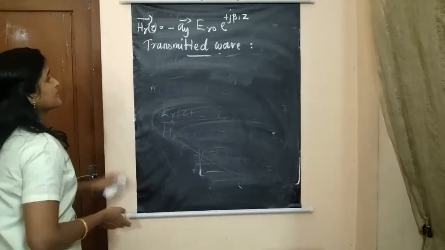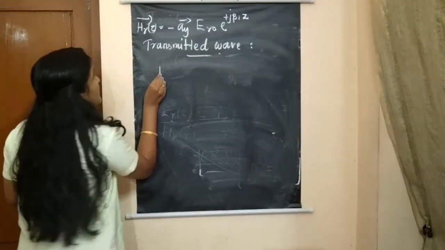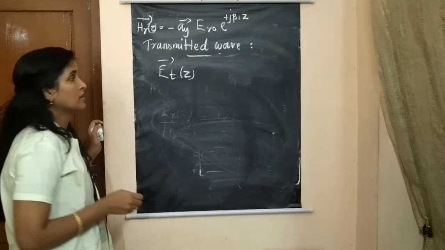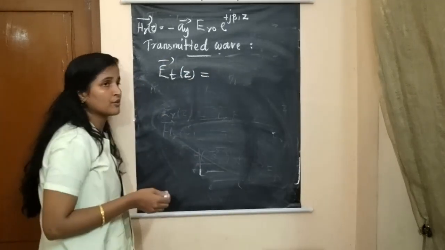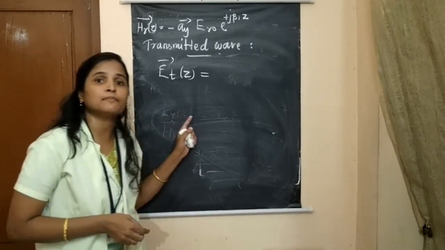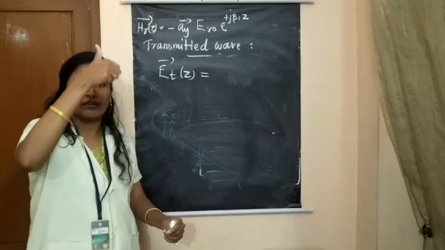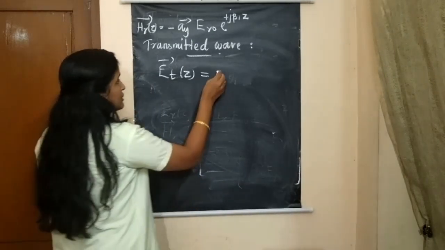So just write the transmitted wave E t of z. That is equal to, just look at the diagram. For the transmitted wave also, the electric field points in the positive x direction, so no need to worry about it.